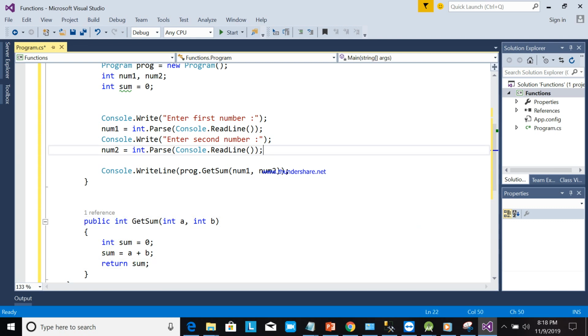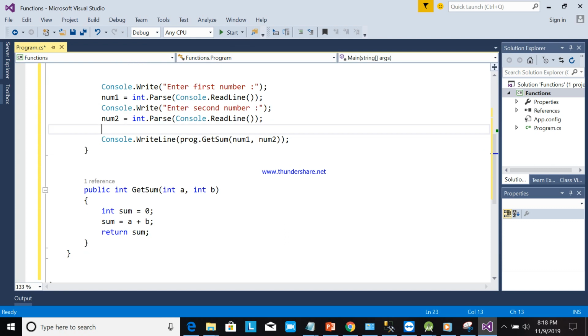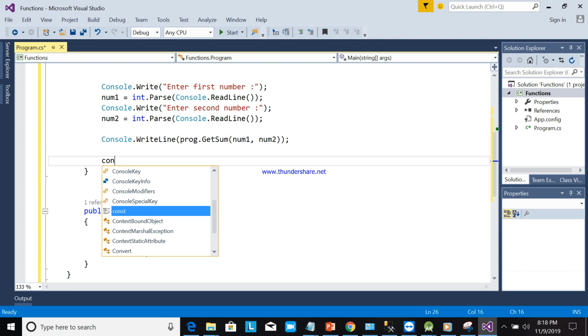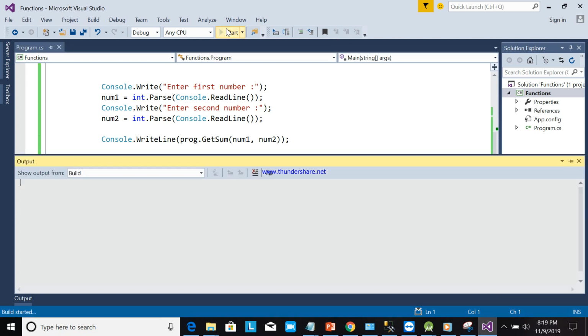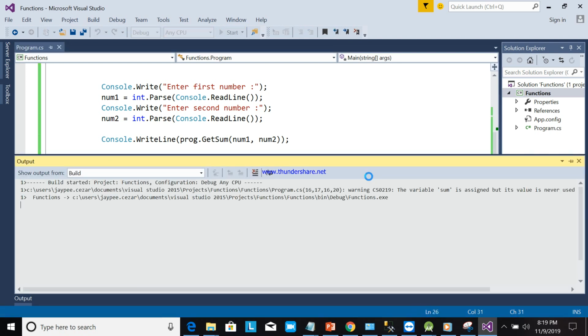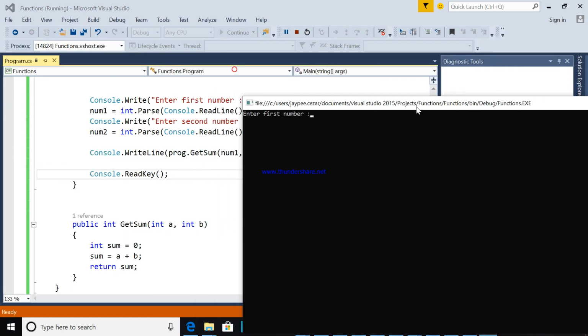What if the user input... So for now, we will run this one. We will see. I will put here Console.ReadKey so that it will stay on the output. Okay, so now we'll put here 100. Here is 300. Okay, so the output will be 400.